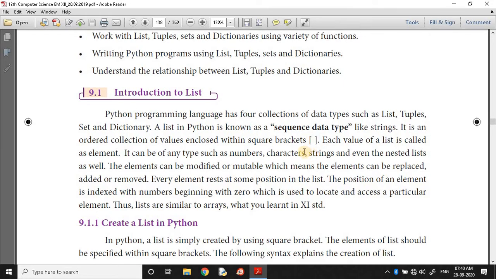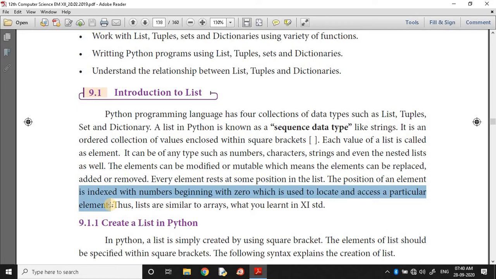So what is list? List is a collection of values enclosed within square brackets separated by comma. Each element may be numbers, characters, strings, even a nested list as well. The elements can be modified or mutable. That means they can be replaced or changed or added or removed. Every element rests at some position in the list. The position of an element is indexed by numbers beginning with 0, which is used to locate and access a particular element, like string characters.